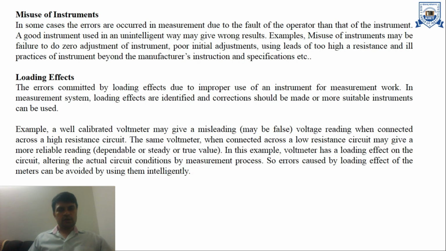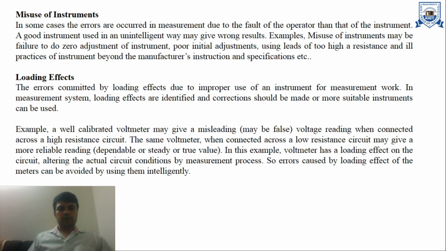Examples of misuse of instruments are failure to do zero adjustment of the instrument, poor initial adjustments, using leads that lead to too high a resistance, and ill practice of using the instrument beyond the manufacturer's instructions and specifications. These are basically human errors. Then loading effects.